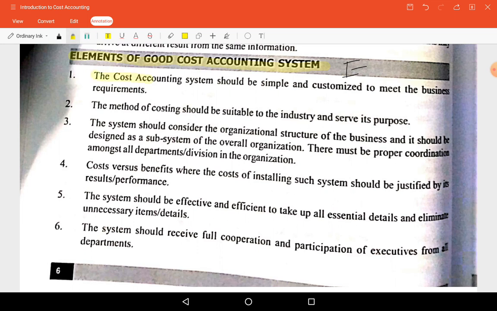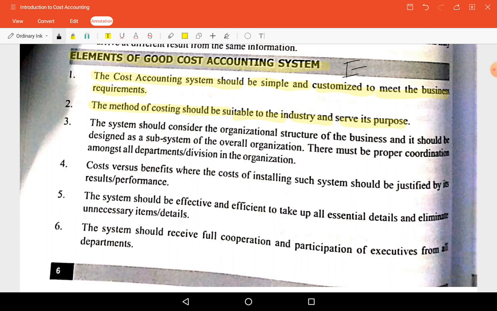The cost accounting system should be simple and customized to meet the business requirement. It should be tailor made. Whatever requirement is there, the cost accounting system should be according to that. Okay, so next, the method of cost accounting should be suitable to the industry and serve its purpose.